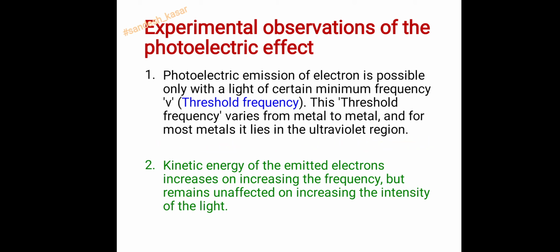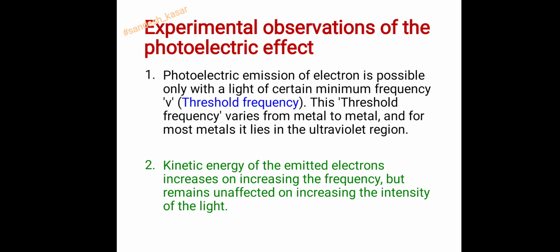So what is the first observation? Photoelectric emission of electron is possible only with light of a certain minimum frequency. We call it a threshold frequency. So below that threshold frequency, no emission is possible. For the emission, there should be a minimum frequency, which we call the threshold frequency.